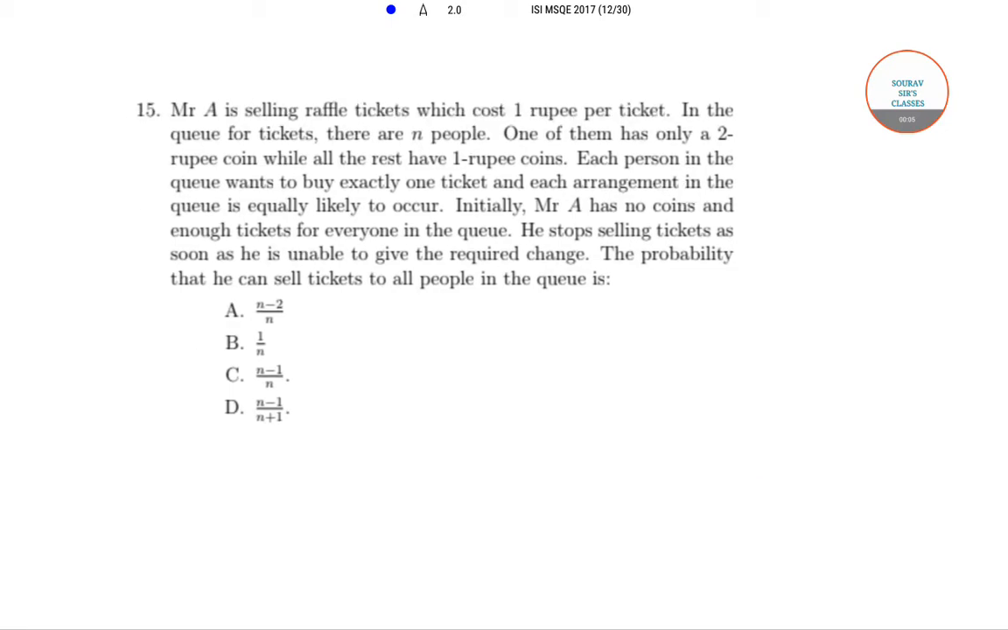Today we'll be solving the ISI MSQE question paper of year 2017. Today we'll be solving question number 15 from the paper.